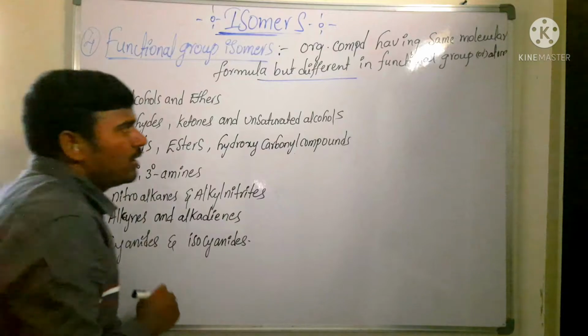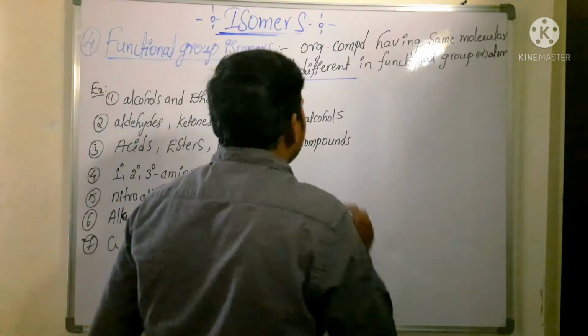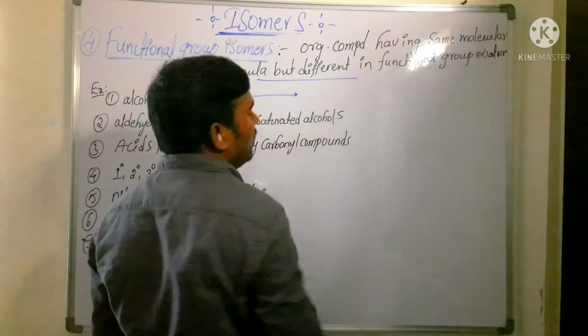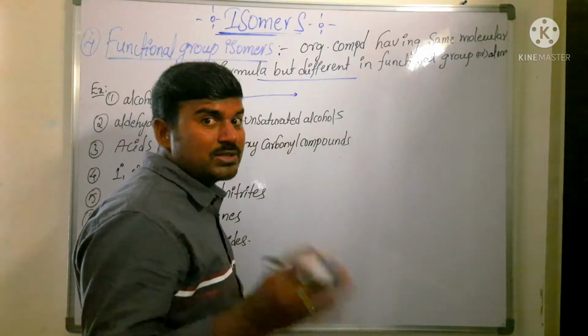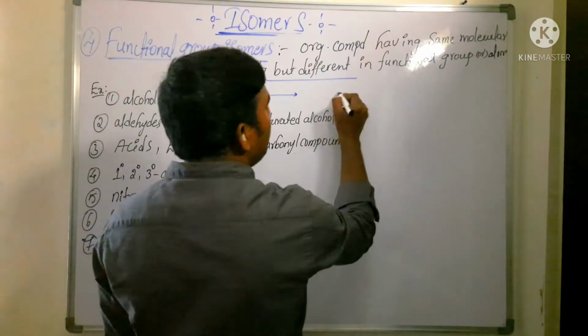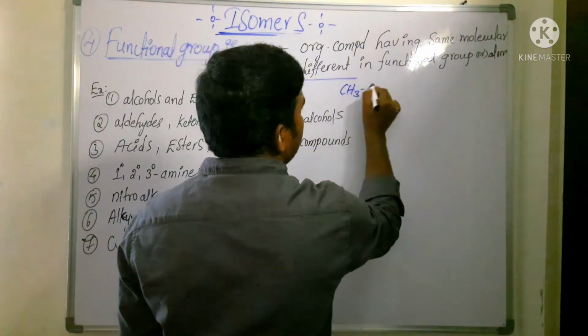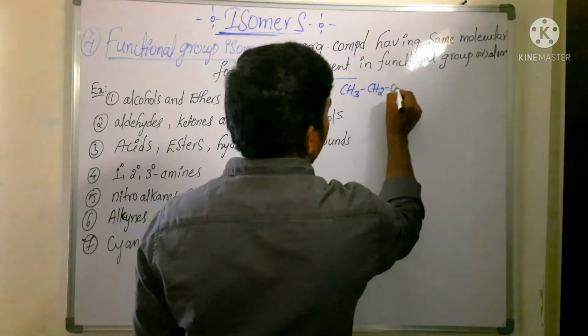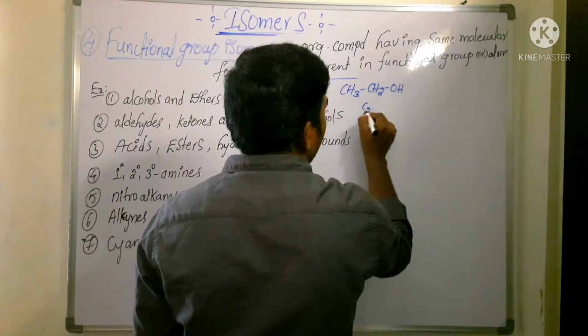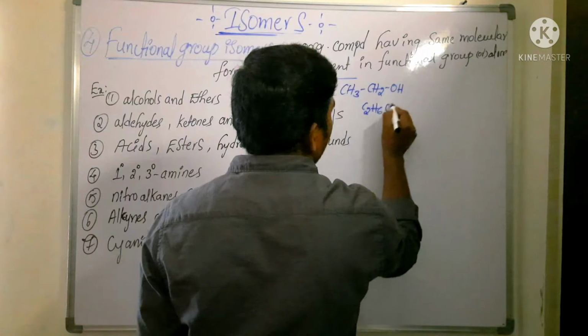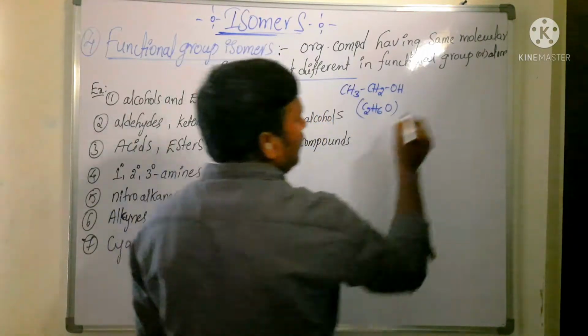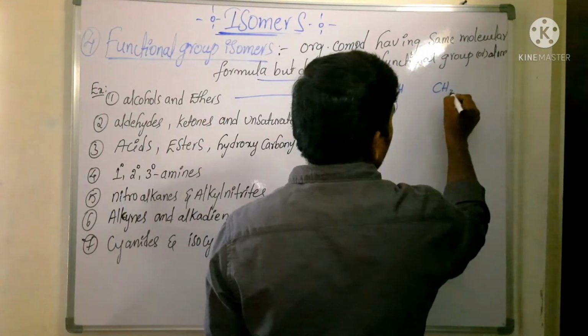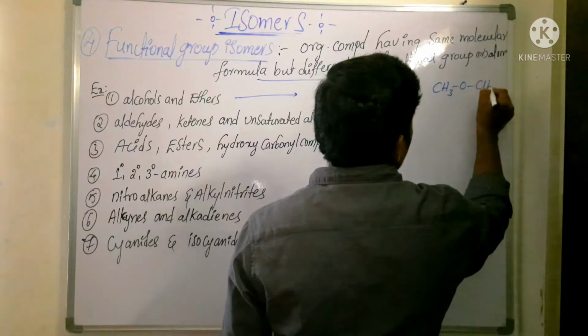You see here, alcohols and ethers come under functional group isomer. Alcohols and ethers have the same molecular formula. Now you take ethyl alcohol, CH3CH2OH, whose molecular formula is C2H6O. Now similarly take another one, CH3OCH3.